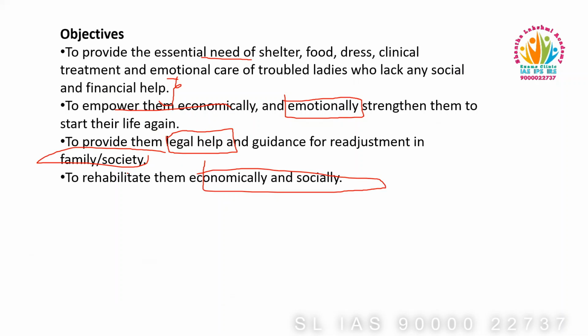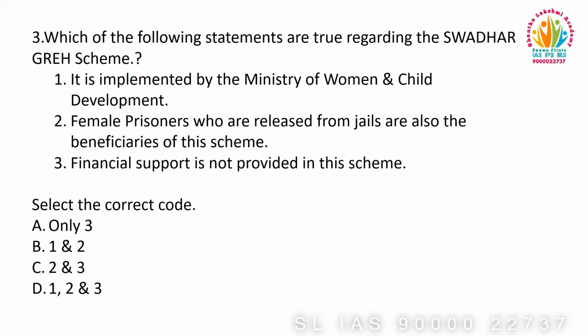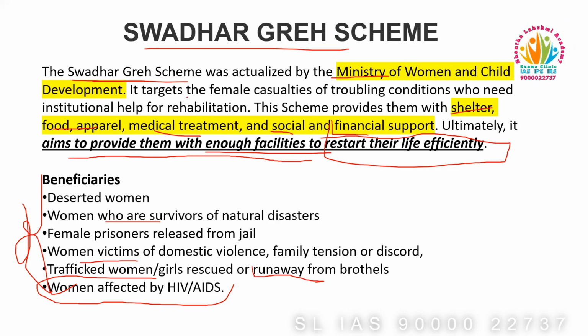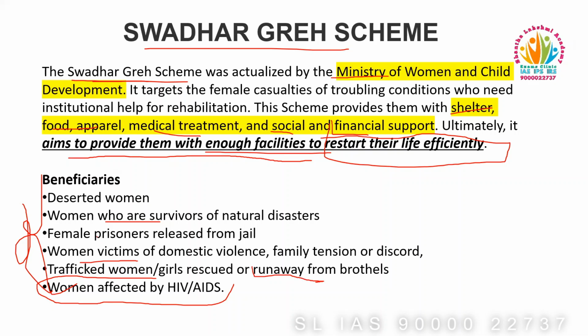If any new scheme comes in the news, then make a note of its objectives, its purpose, and its concerned ministry. Which of the following statements are true regarding the Swadhar Greh scheme? He is asking for the correct statements. It is implemented by the Ministry of Women and Child Development. This statement is true. Female prisoners who are released from jails are also beneficiaries of this scheme. This statement is also true, as you see they are one of the beneficiaries.